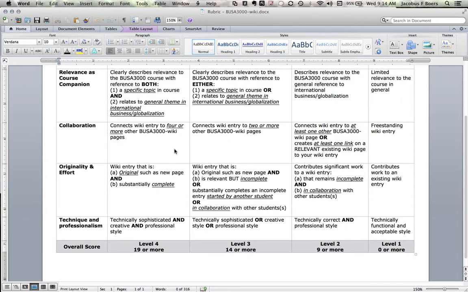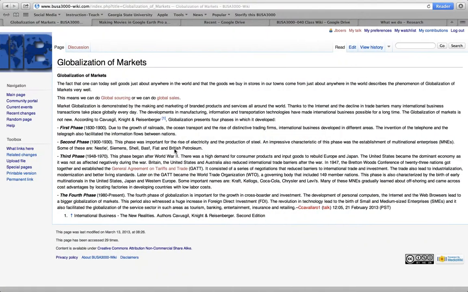And then, of course, in terms of technical sophistication and professionalism, I think that this is well done. And overall, footnotes were missing, so we lose a little bit of points there. The repair of the footnotes, or the addition of the footnotes, was well done technically, so that's good.